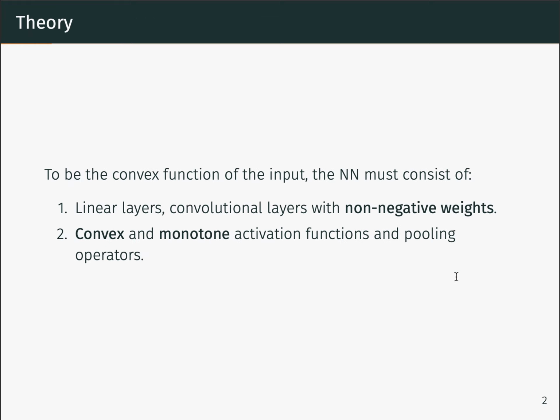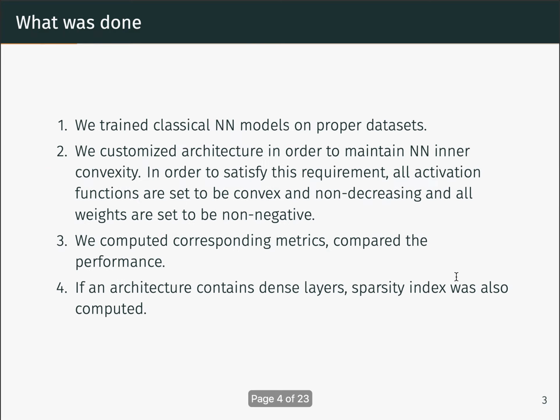There are two requirements that form the sufficient condition for a neural network to be convex with respect to its input. Here they are. First, activations are convex and non-decreasing. Second, all weights are non-negative. In our work, we will maintain explicitly these requirements during neural network initialization and training process.